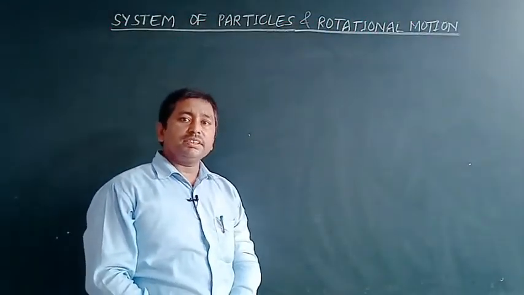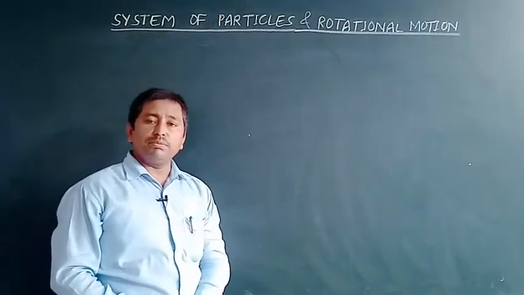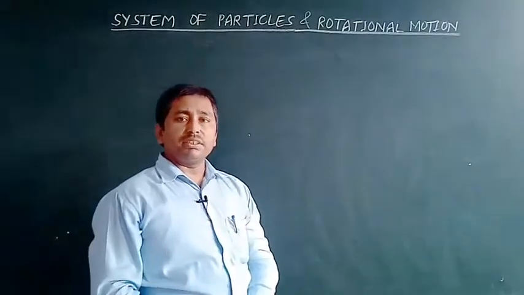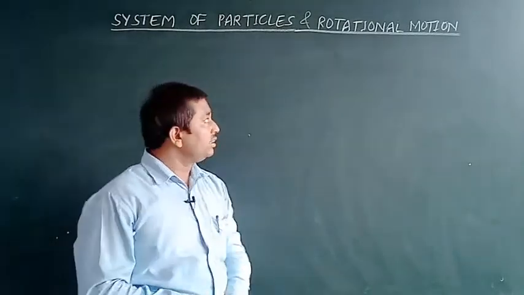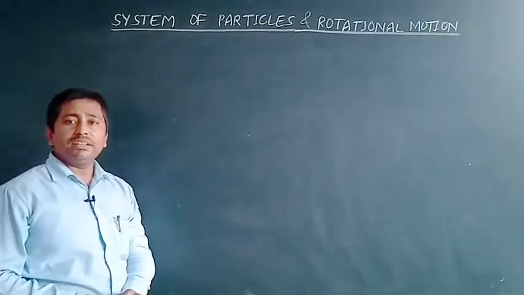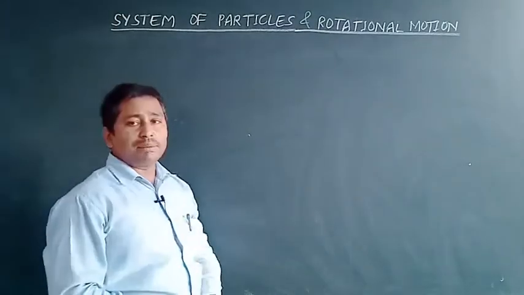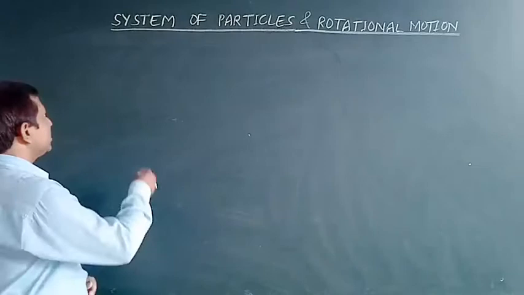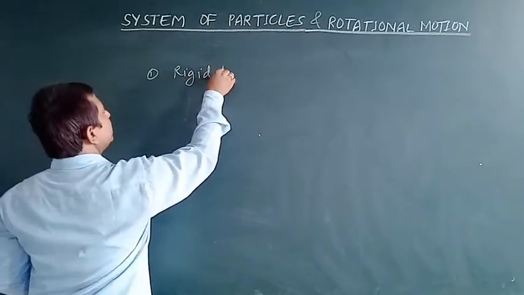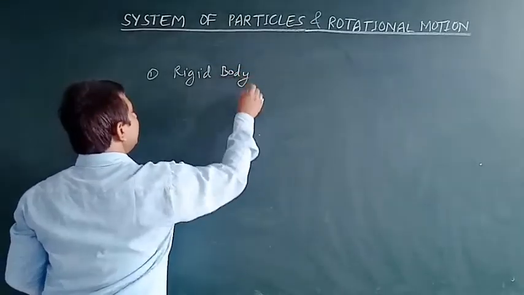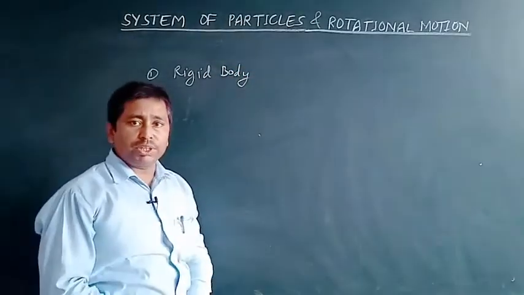Hello students, let us start our discussion about system of particles and rotational motion. The new chapter number 7. Now, for discussing this chapter, let us know what we should study under this chapter. So the first topic is rigid body. What is a rigid body? And then we discuss the different types of motion of a rigid body.